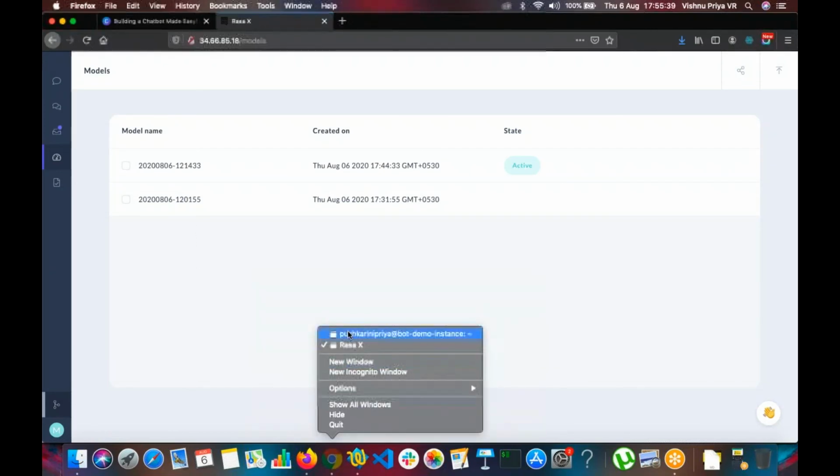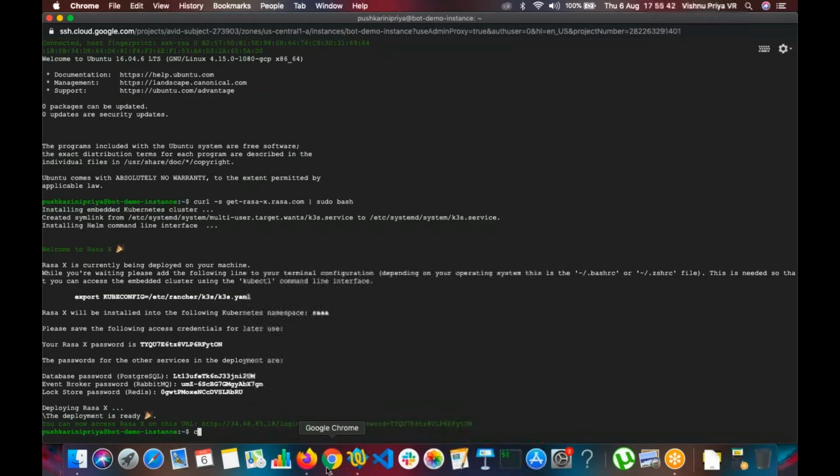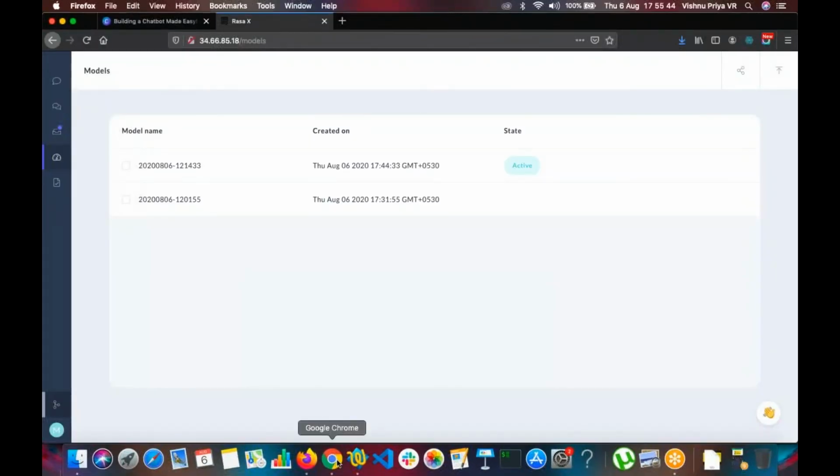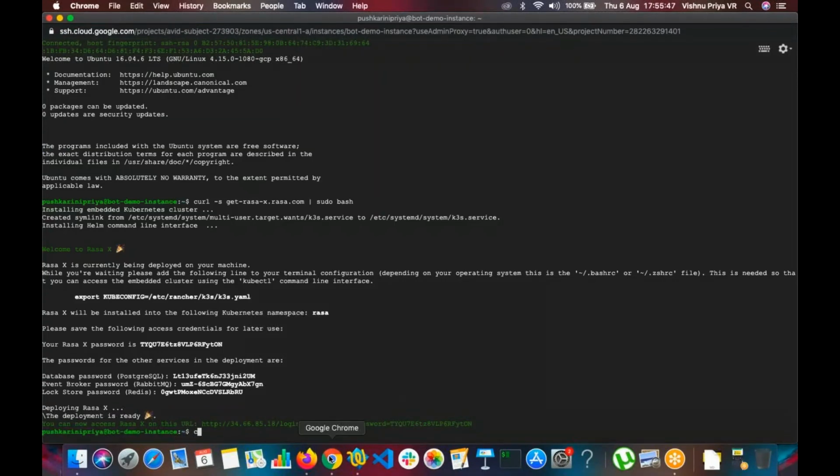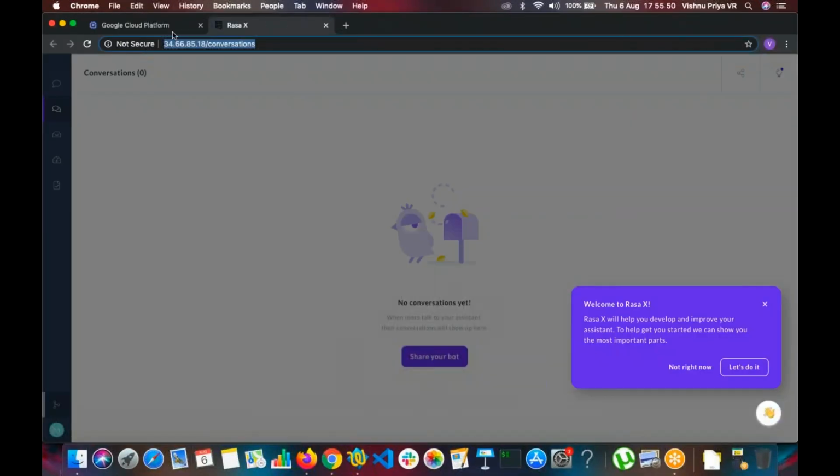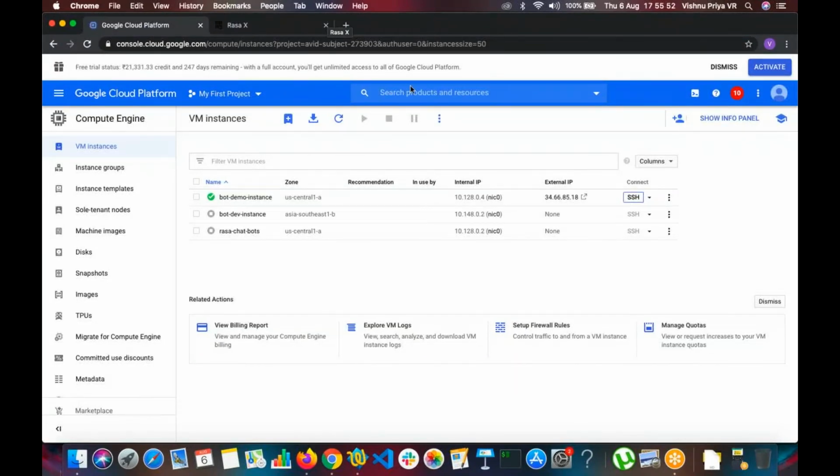But I already have a running instance of BotFriend with me. So I'll stop this one. I have a dev instance of my BotFriend with me. So I'll start that and I'll just show you a sneak peek of it so you can explore it later. Any questions till now?